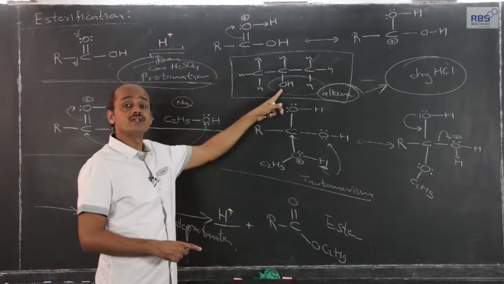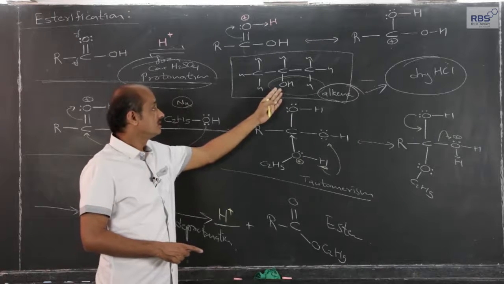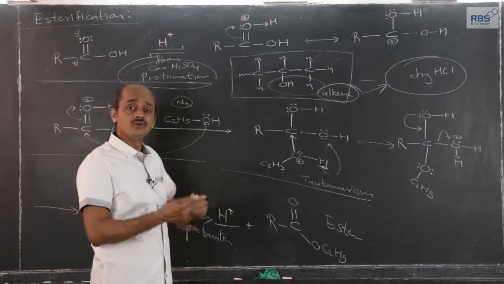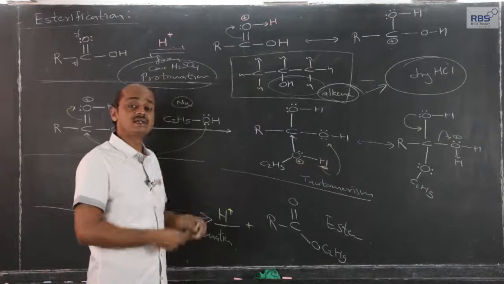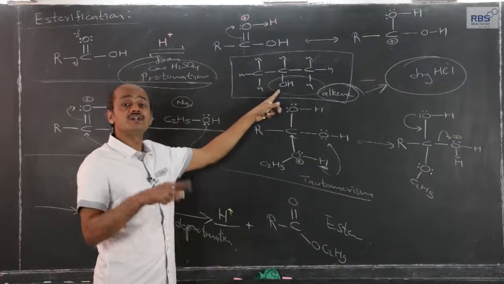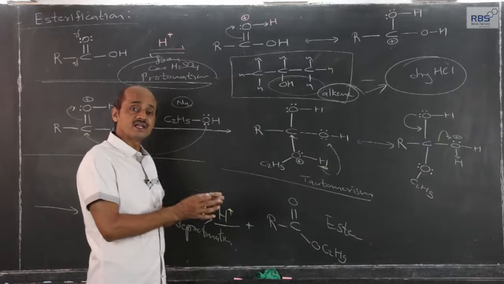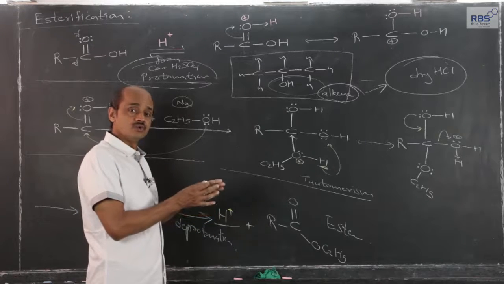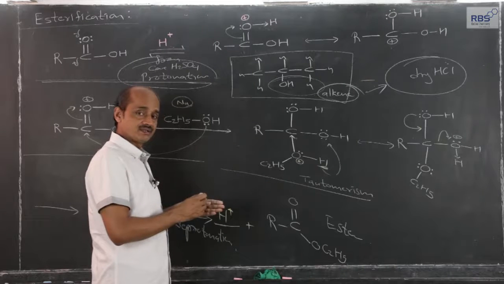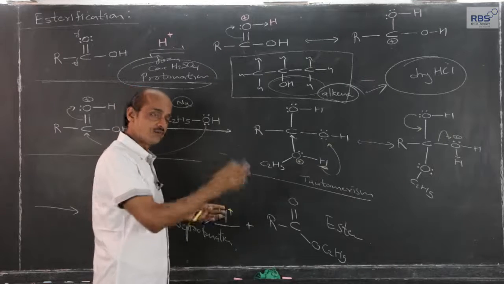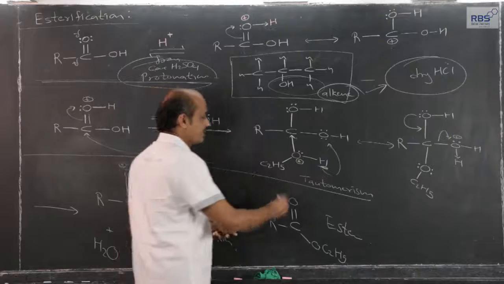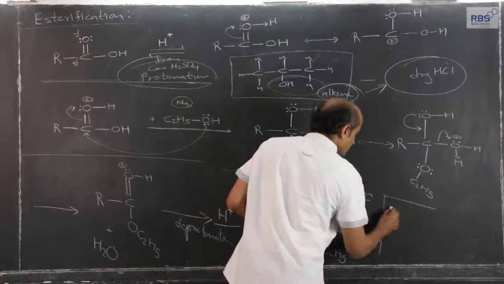Because secondary alcohol and tertiary alcohol in presence of acid form secondary and tertiary carbonium ions, and dehydration of alcohols is easy because dehydration of secondary alcohols goes through secondary carbonium ions, tertiary alcohol it goes through tertiary carbonium ions, and stability of carbonium ions we have studied.